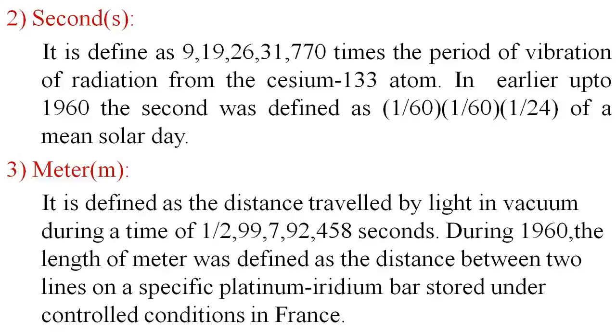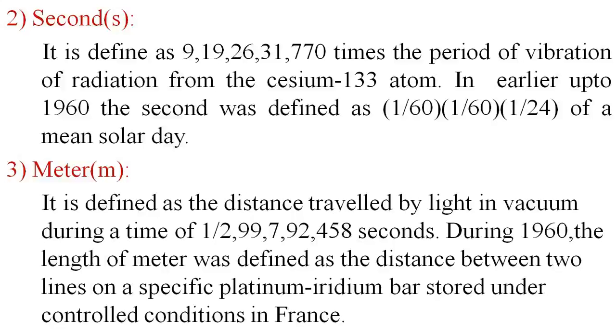Earlier, up to 1960, the second was defined by 1/60, 1/60, and 1/24. The first is 1/60 for a minute, the second is 1/60 for an hour, and the last is 1/24, that is 24 hours for one day, of a mean solar day. So before 1960, we calculated the second like that.